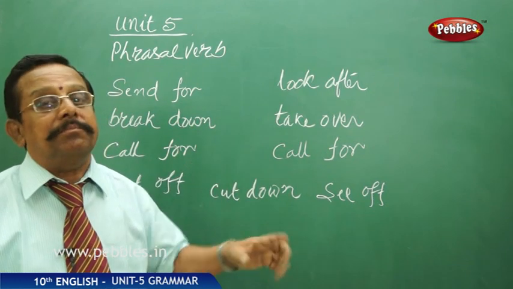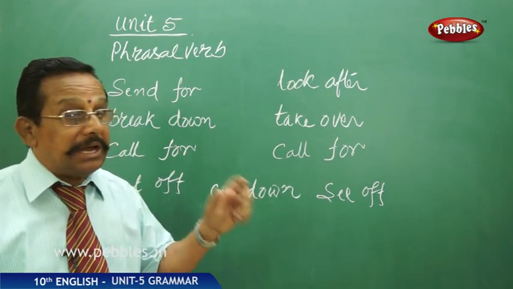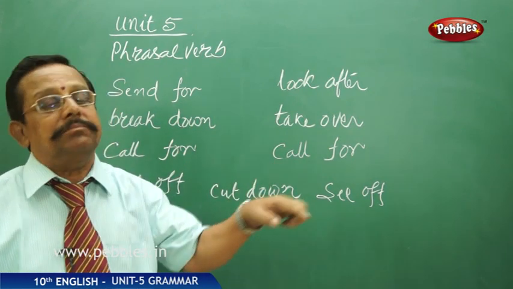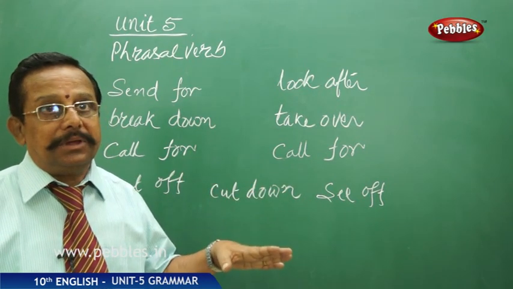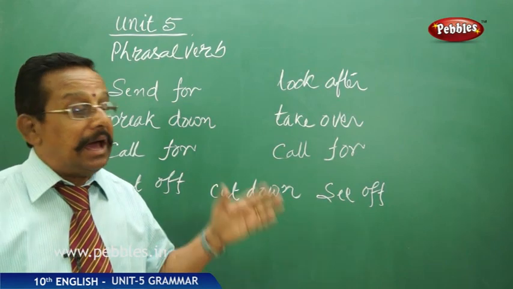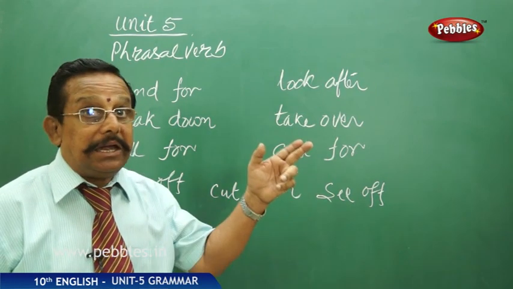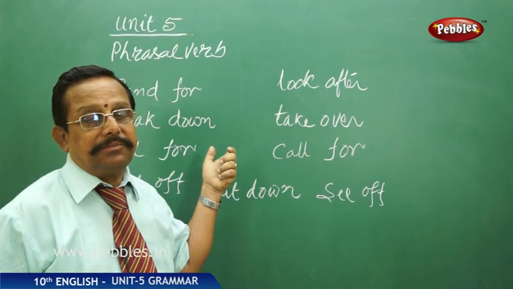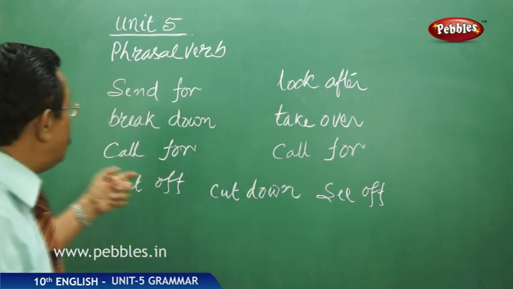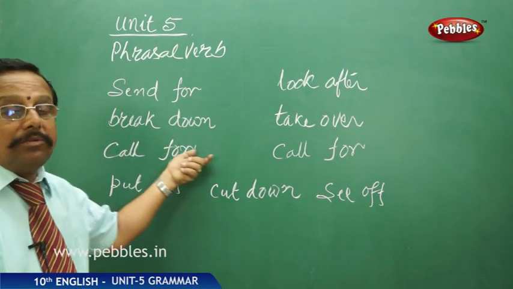I sent for him means I have sent somebody to locate him. See once again, I sent for him. What does it mean? I sent somebody to locate him, to catch hold of that fellow. Send for.